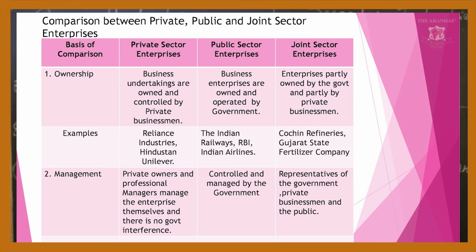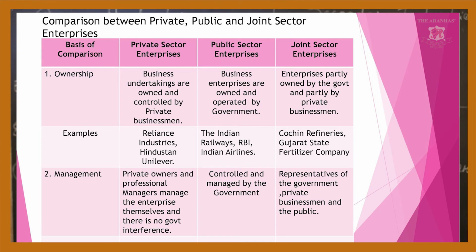When it comes to your public sector enterprises, they are owned and operated by the government. Your joint sector enterprises are partly owned by the government and partly by private businessmen.